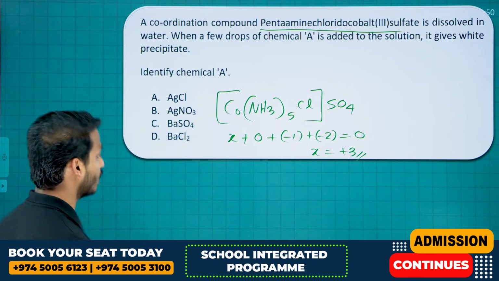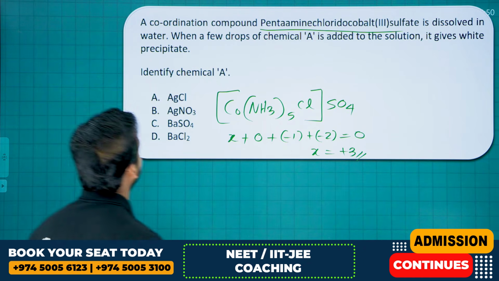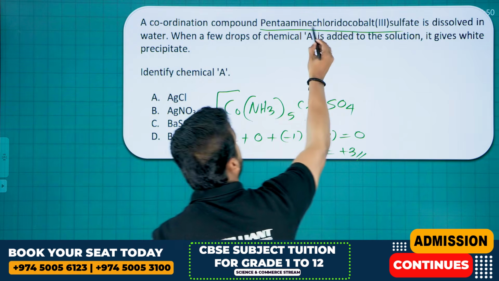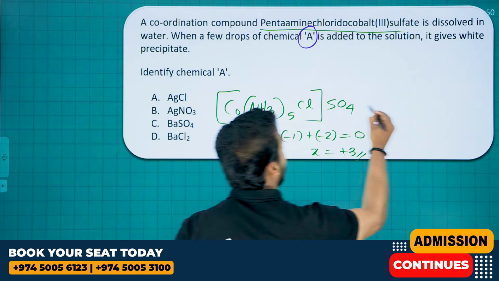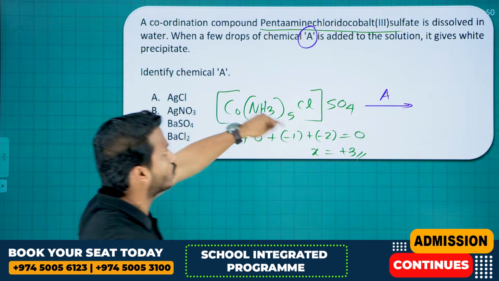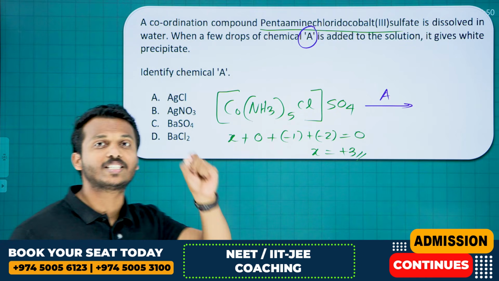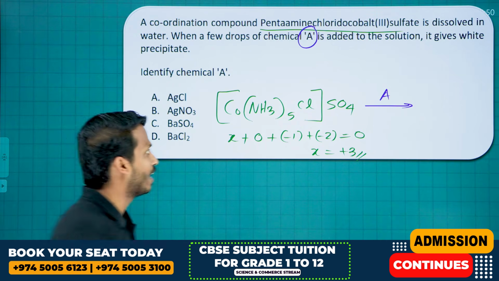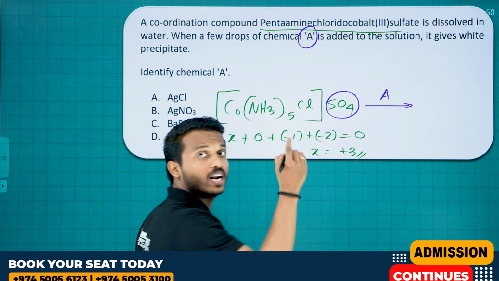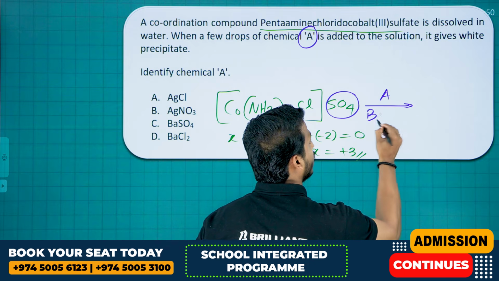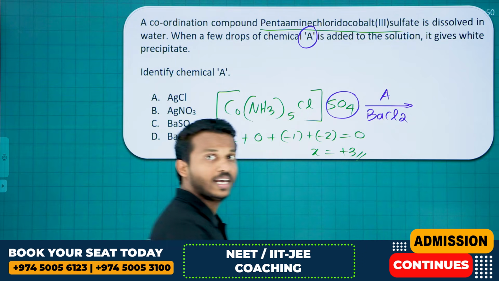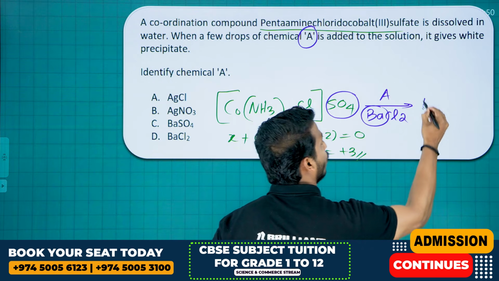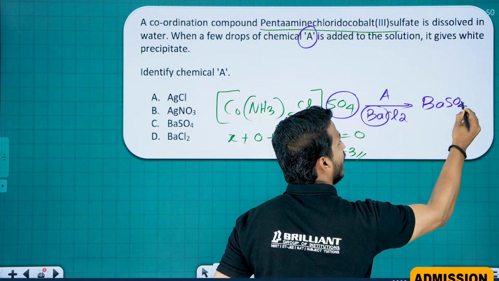But here the question is, when a few drops of chemical A is added to this solution, it gives a white precipitate. Identify chemical A. If sulfate is the counter ion, when it reacts with barium chloride, BaCl2, Ba combines with SO4 and you get white colored barium sulfate.